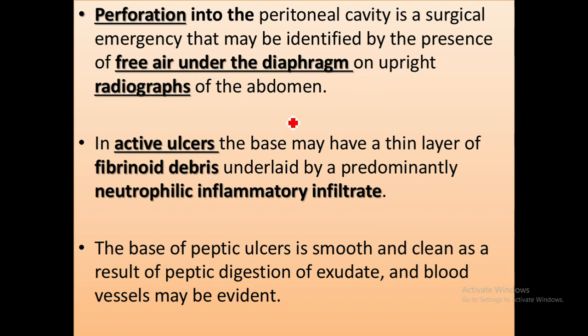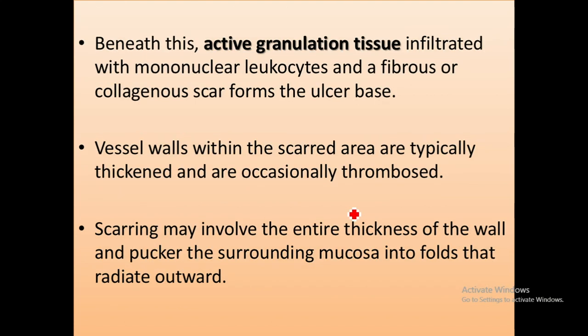In an active ulcer, the base may have a thin layer of fibrinoid debris, below which there is a predominant neutrophilic inflammatory infiltrate, beneath which there is active granulation tissue infiltrated with mononuclear leukocytes, and a fibrous or collagenous scar, the fourth layer, which forms the ulcer base. Vessel walls within the scarred area are typically thickened and are occasionally thrombosed. Scarring may involve the entire thickness of the wall and pucker the surrounding mucosa into folds that radiate outward.